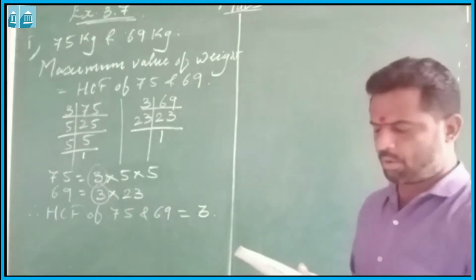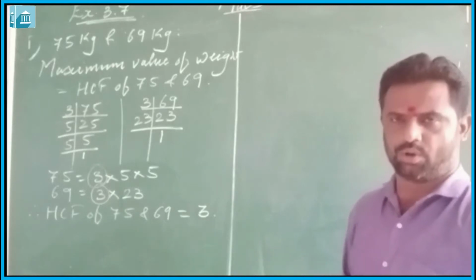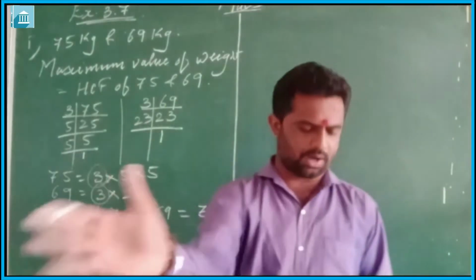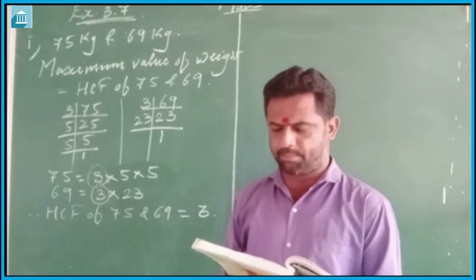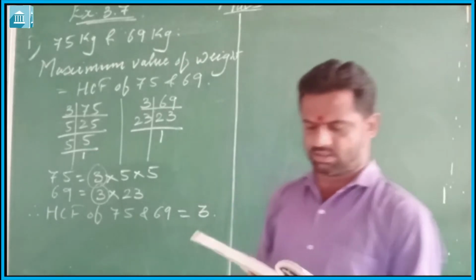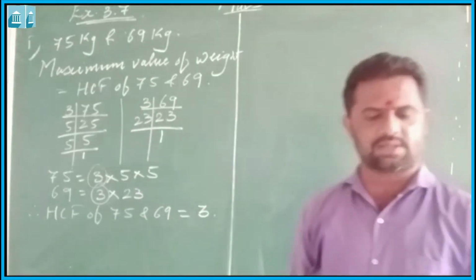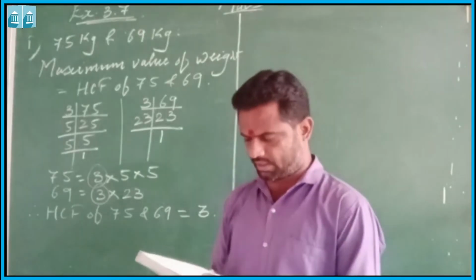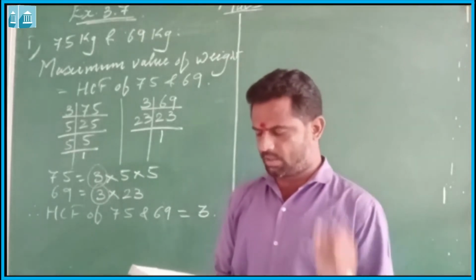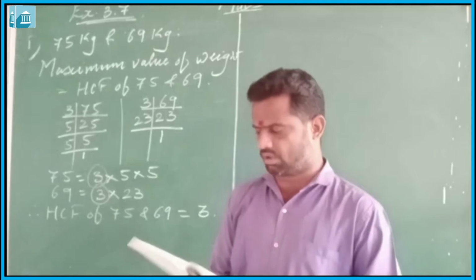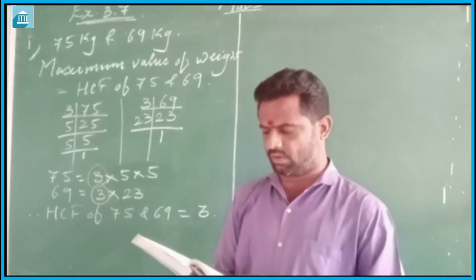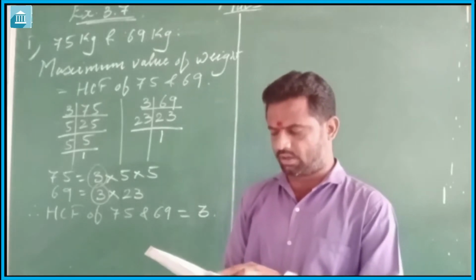Same way, let us see question number 2. 3 boys step off together from the same spot. Their strides measure 63 cm, 70 cm and 77 cm respectively. What is the minimum distance each should cover so that they can cover the distance in complete steps?